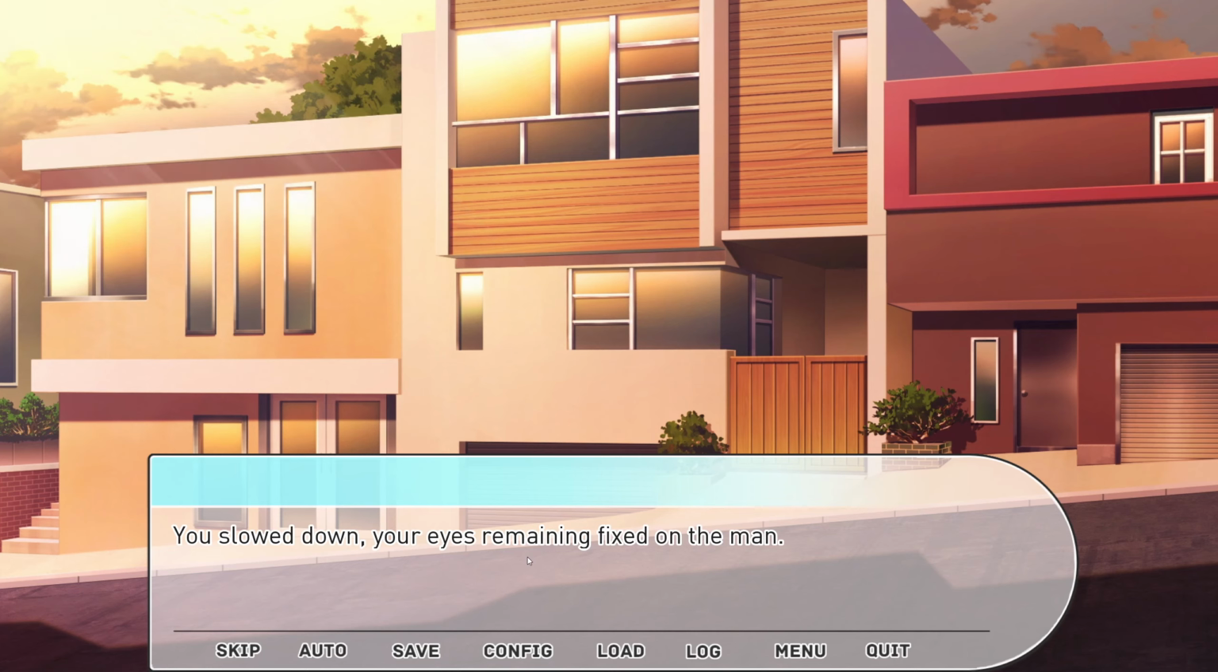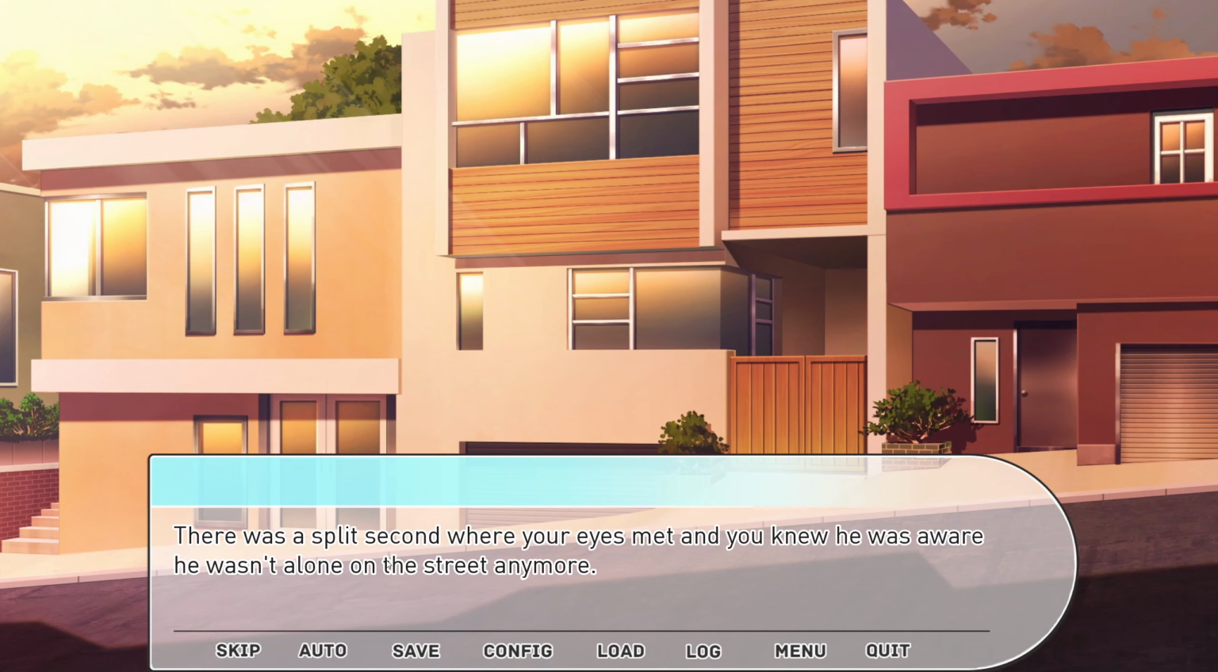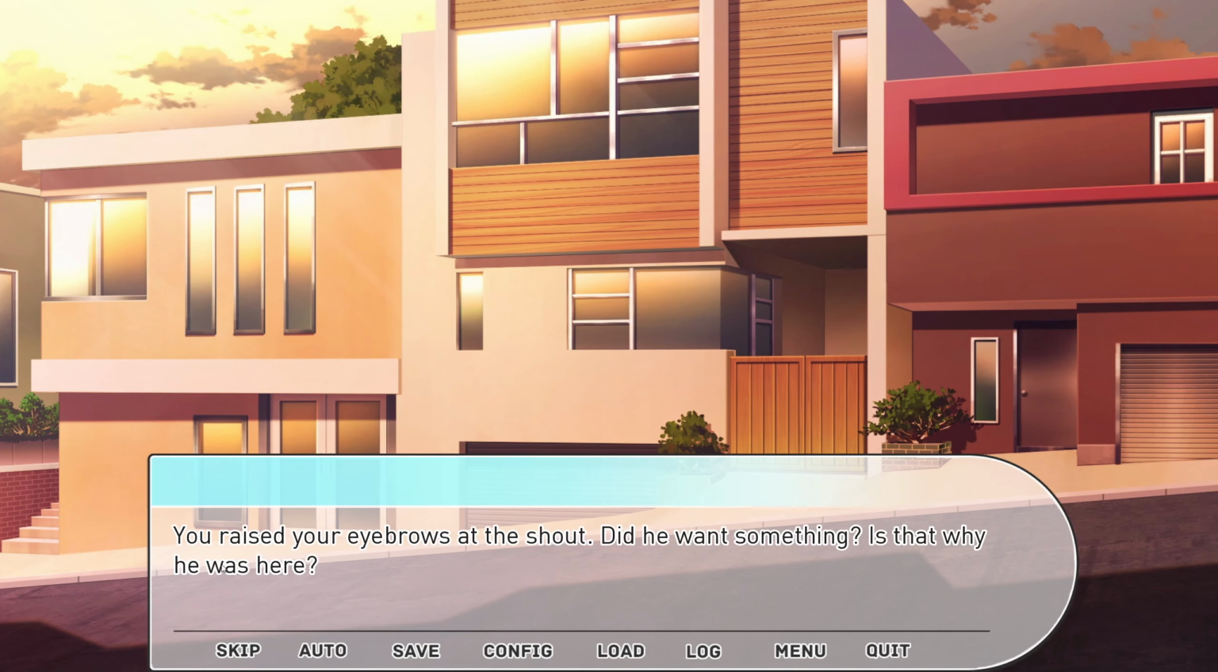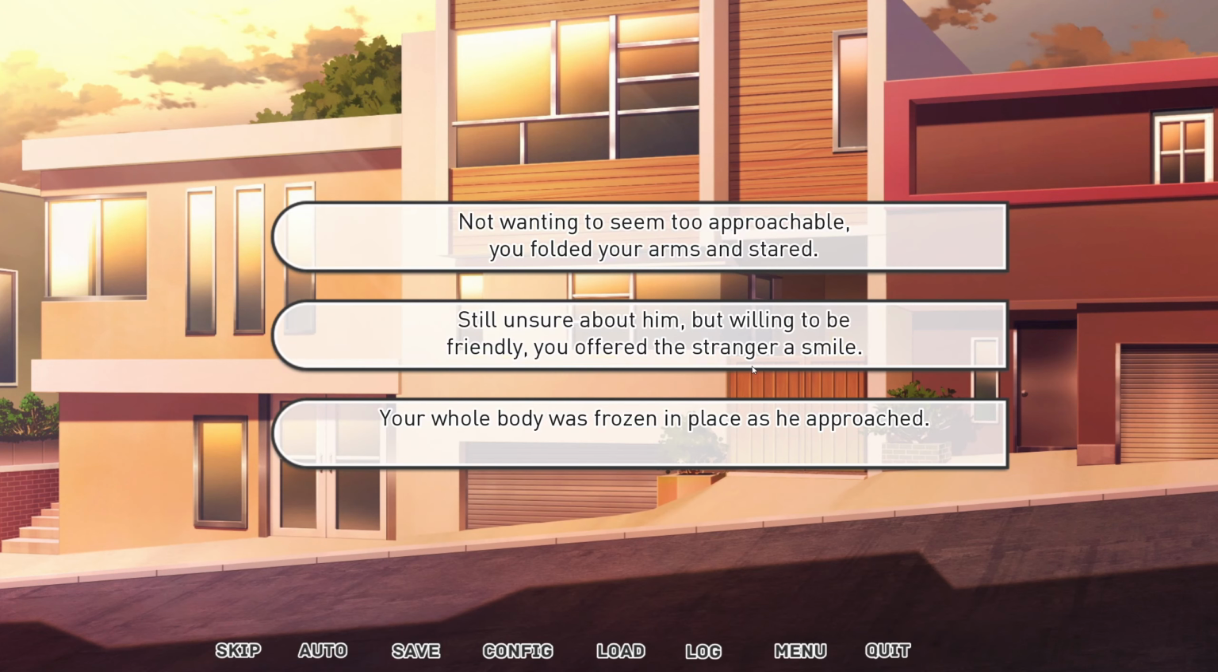You slowed down, your eyes remaining fixed on the man. The man in the streets. There was a split second where your eyes met and you knew he was aware he wasn't alone on the street anymore. Hey! You raised your eyebrows at a shout. Did he want something? Is that why he was here? The man stood up and started to make his way toward you. Not wanting to seem to approach you, you folded your arms and stared. Still unsure about him, but willing to be friendly, you offered the stranger a smile.